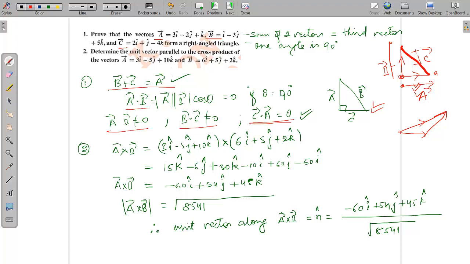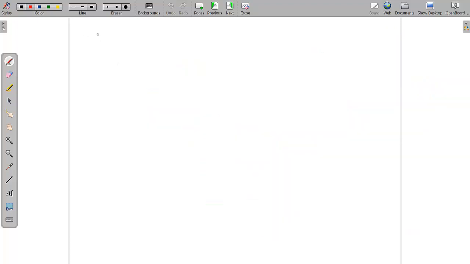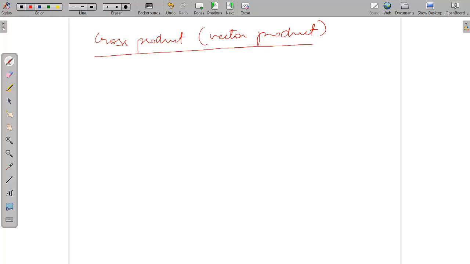Now the second question is: determine the unit vector parallel to the cross product of the vectors A and B. Now what is a cross product? We just saw the dot product. Similarly, there is a cross product, also known as the vector product. This means whenever you do a cross product between two vectors, you get something which is also a vector. In the dot product, what we saw was a scalar quantity, but here the cross product is a vector quantity.